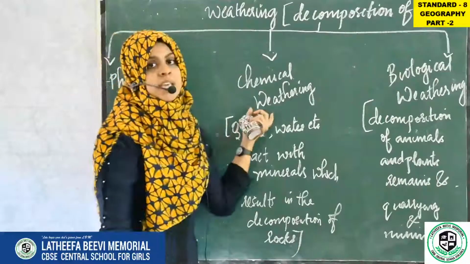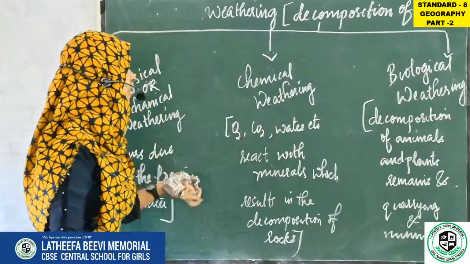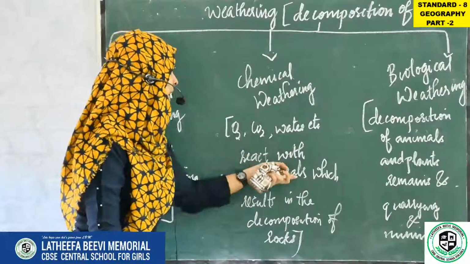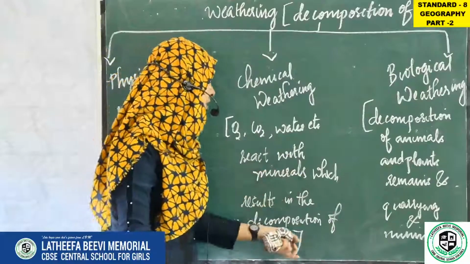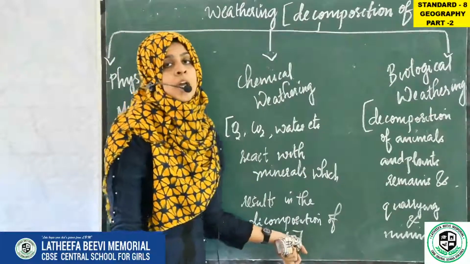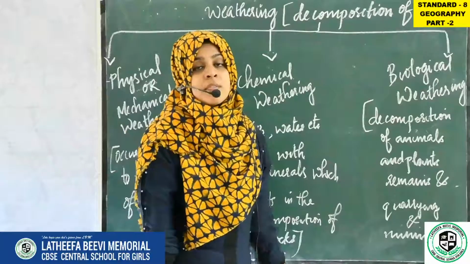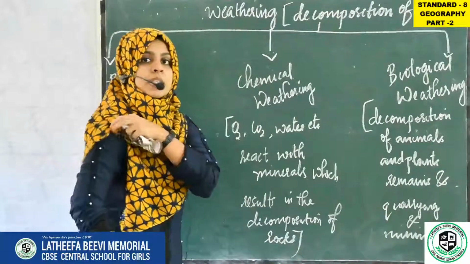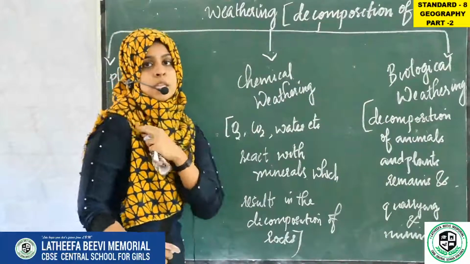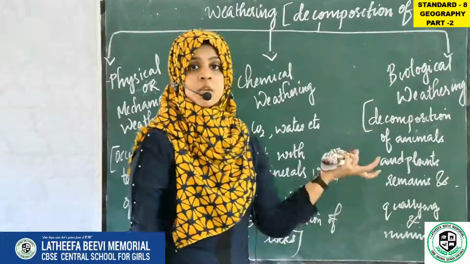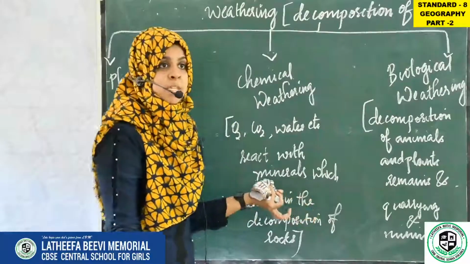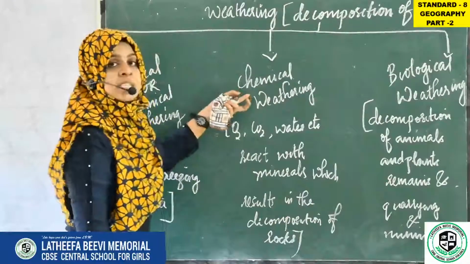Second one is chemical weathering. So what is chemical weathering? Oxygen, carbon dioxide, water etc. react with the minerals, which results in the decomposition of rocks. I told you that rocks are formed with constituent particles called minerals. Rocks are formed by minerals. In the last class I discussed the names of some minerals. What were they? Silica, mica, bauxite, right? Hematite. So what is chemical weathering?